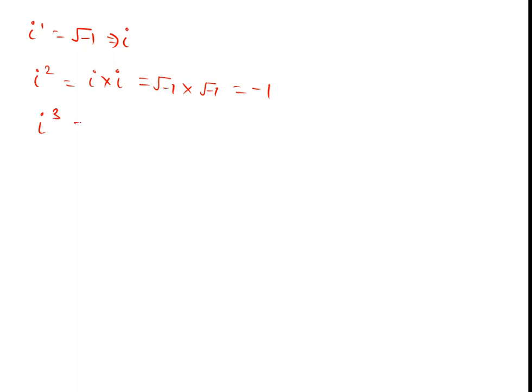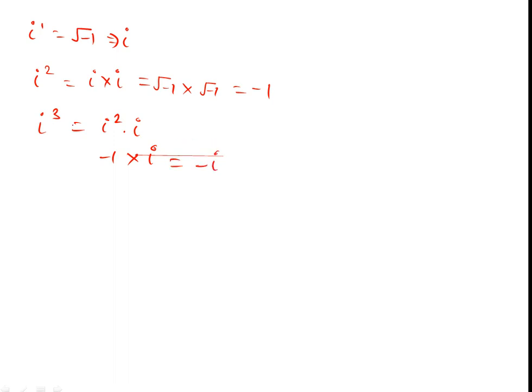Same here, iota to the power 3 is iota square into iota. Iota square is minus 1, and iota is iota, so we can write it as minus iota.